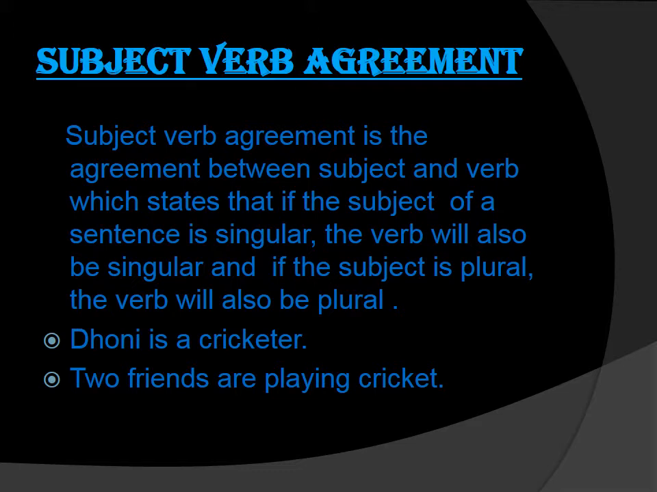This is the agreement between subject and verb, in which if the subject of a sentence is singular, we have to use a singular verb. If the subject of the sentence is plural, then we have to use a plural verb. Here two examples are given. In the first sentence, Dhoni is a cricketer. In this sentence, Dhoni is the subject and is is the verb.